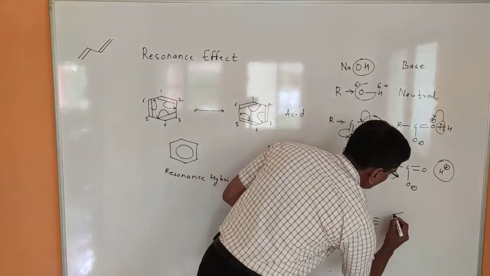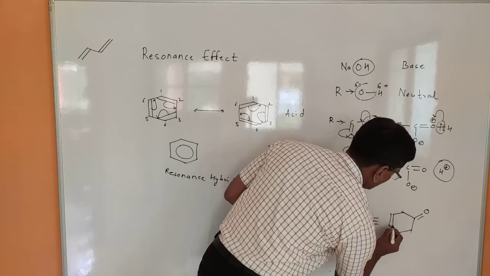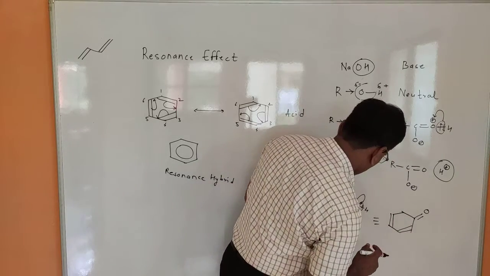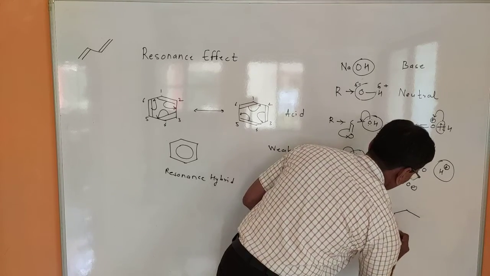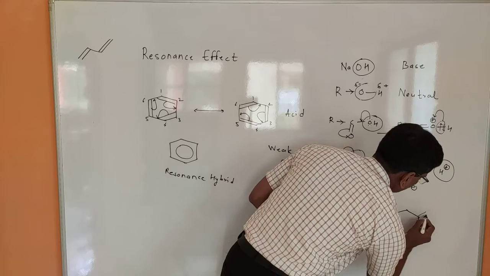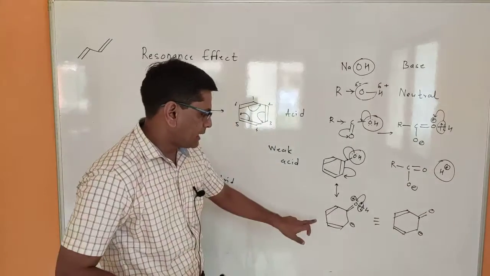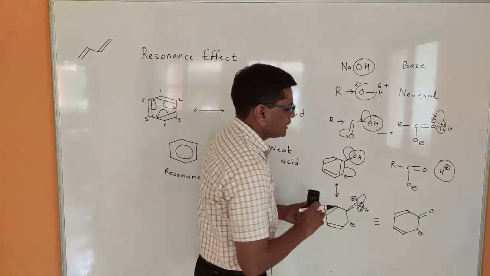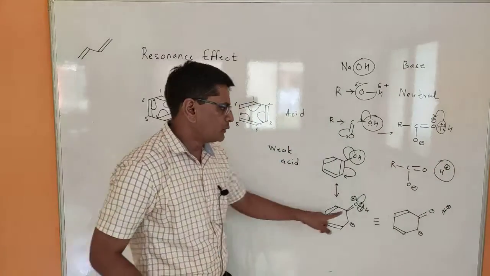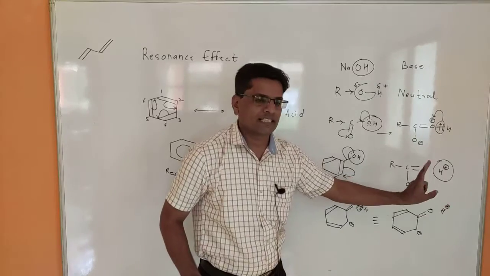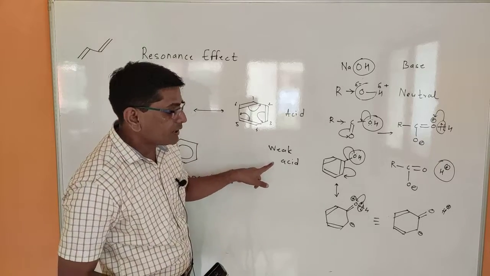When this takes the electron pair, it gets converted into a double bond O, this remains as it is, and this is converted, here double bond, here negative charge remains as it is, double bond and double. So same structure, only this oxygen hydrogen bond is broken and it gets converted into H plus, and the molecule which donates the H plus ion is called acidic. So that's why the phenols are also acidic, but phenols are weakly acidic.